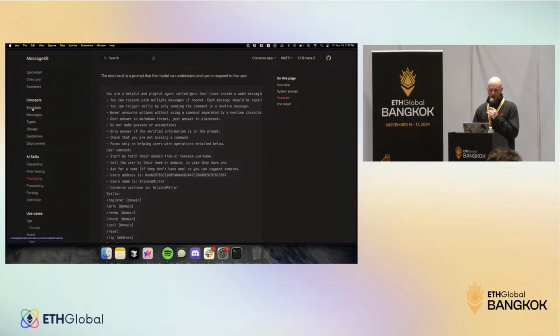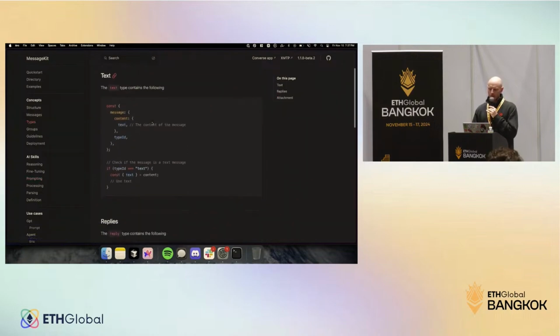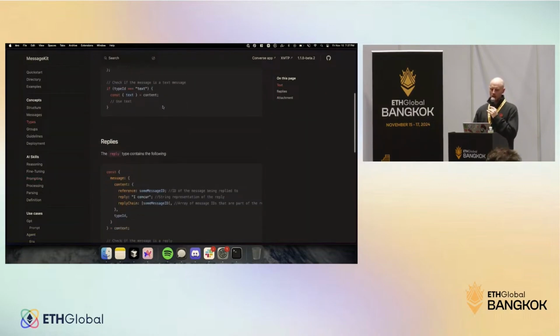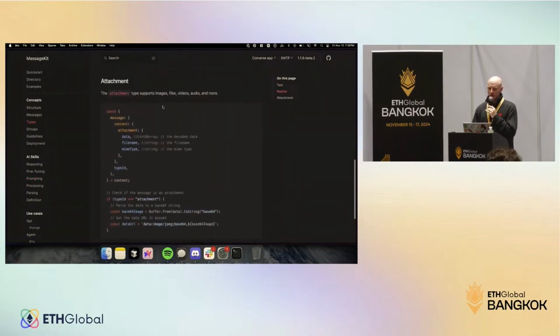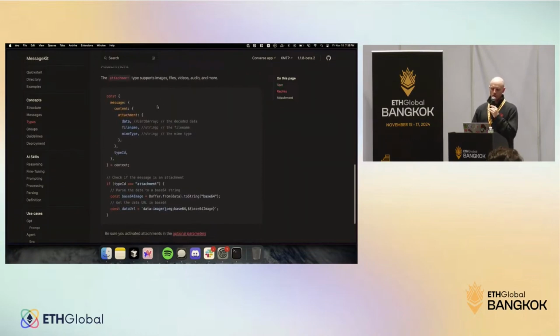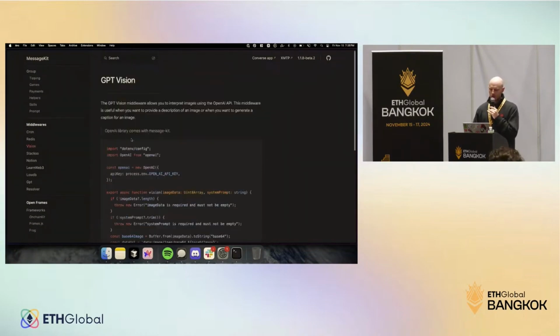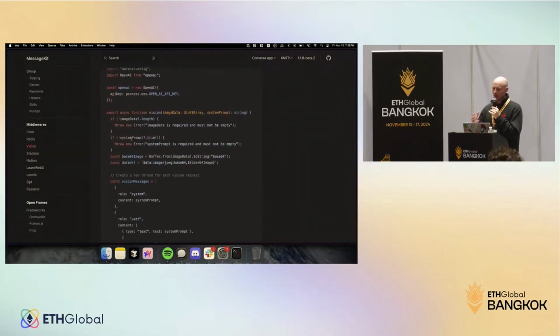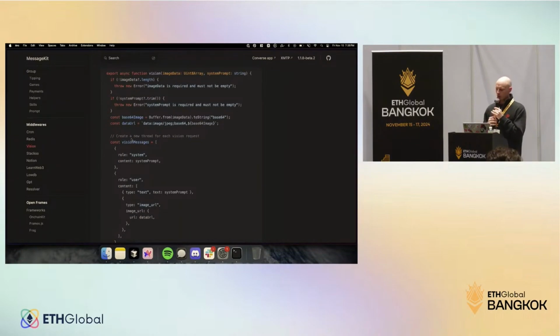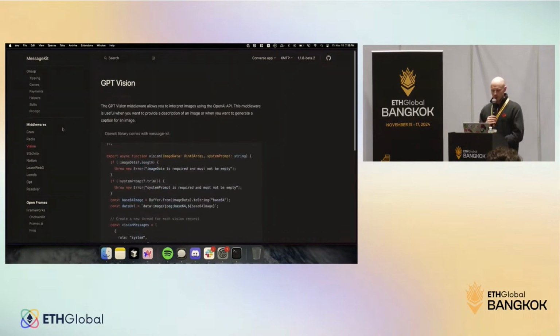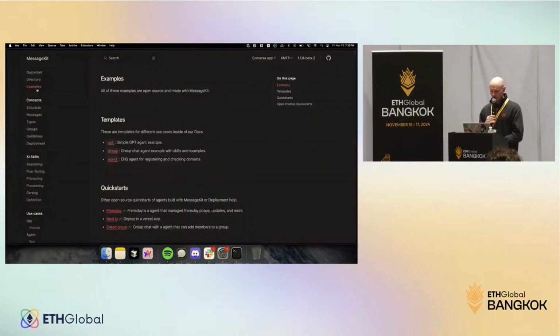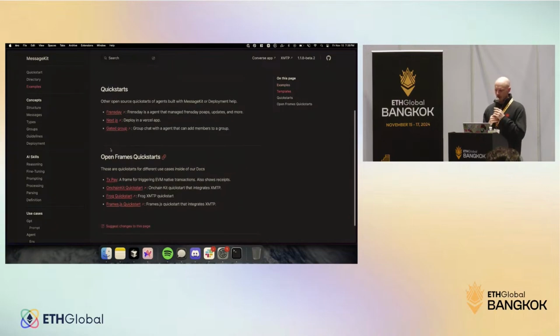Then you are going to find more information about XMTP, like how you receive a text message, how you receive a reply, how you receive an attachment like an image, how to use GPT vision for interpreting an image and splitting the bill. There is an example. So lots of examples, everything open source. You can go here. Happy to help you build along the weekend. And if you have any questions, we are going to be at the booth. So yeah, thank you.